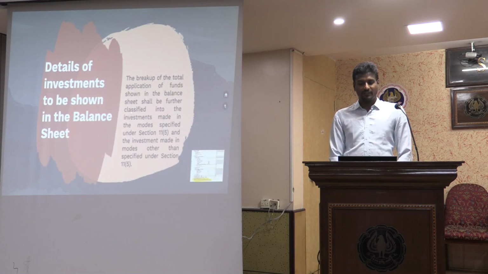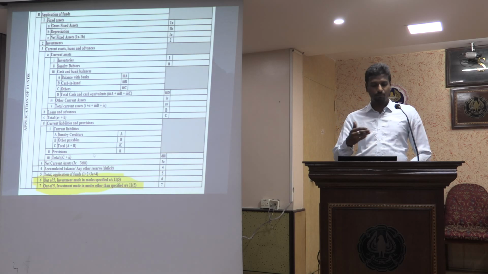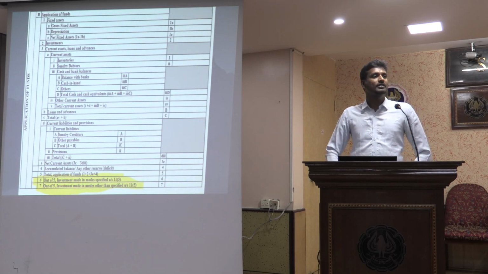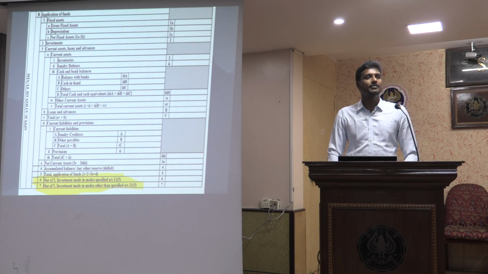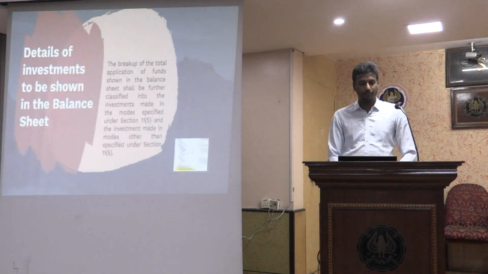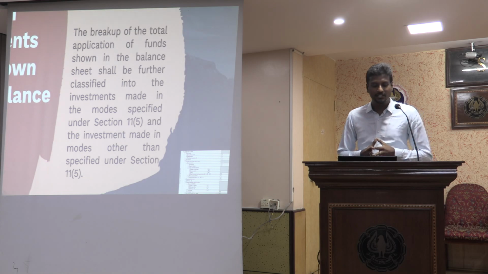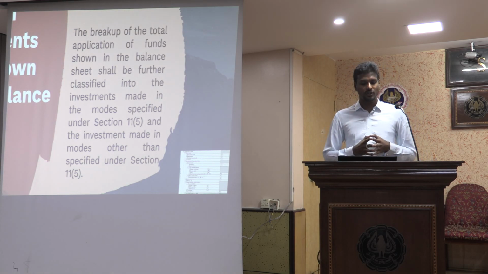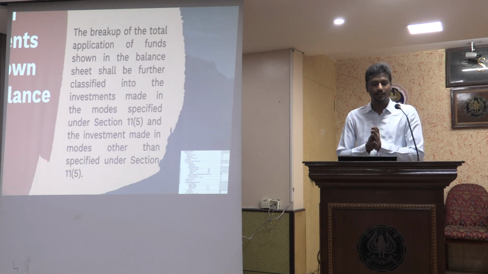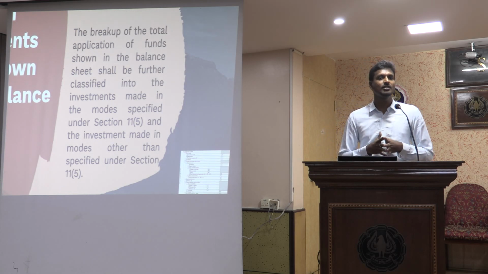Then the breakup of investments. The investments that I had shown in Schedule J have to be split up: out of the investments made, how much is in 11(5) and how much is not in 11(5). So this is the breakup of investments coming in Schedule J. The breakup of total application of funds shown in the balance sheet shall be further classified into how much of the investments are made in the modes specified under section 11.5 and how much of the investments are not in line with section 11.5.